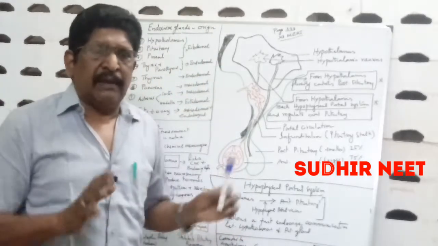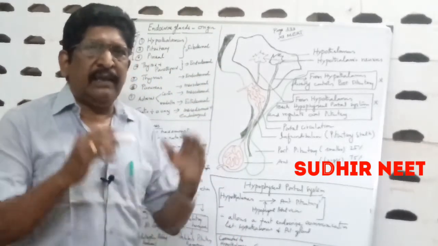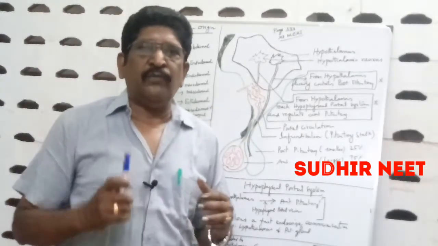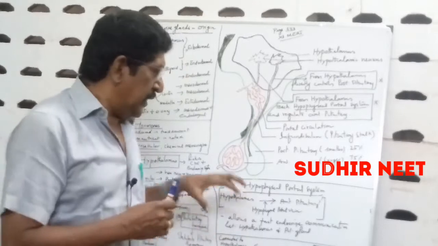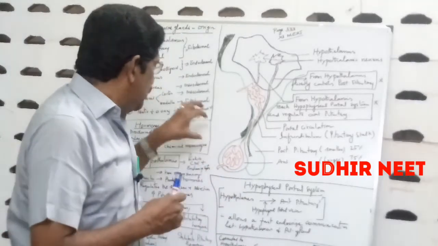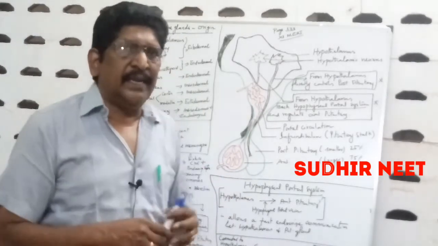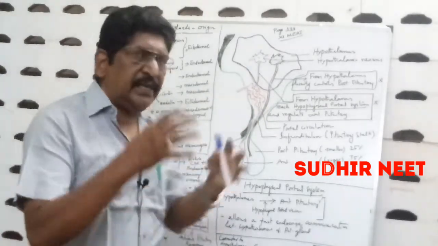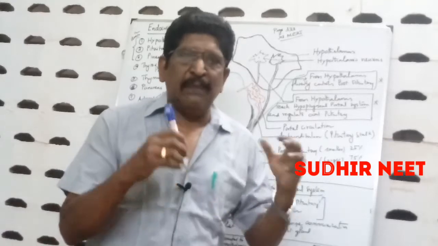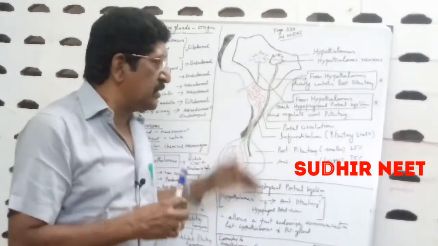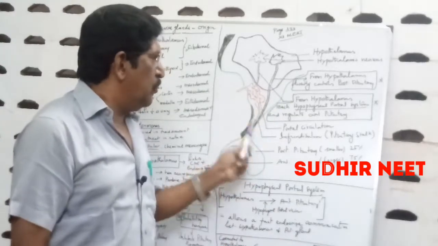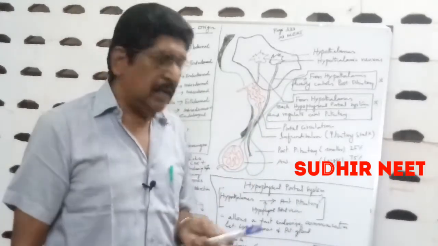So I hope you are clear about the endocrine system, the endocrine glands, the origin of endocrine glands, the important features of the hormones, and then the hypothalamus, its structure, the hormones produced by the hypothalamus, how the hypothalamus controls the pituitary, and the hypophyseal portal system we have explained.